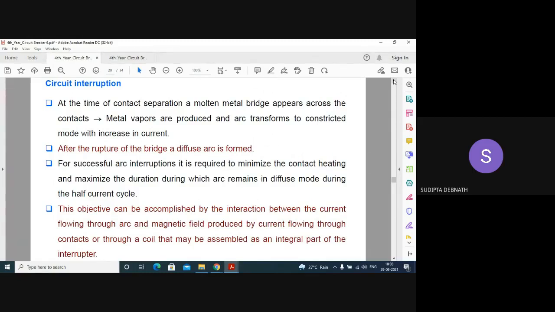This can be accomplished by interaction between the current flowing through the arc and the magnetic field produced by current flowing through the contacts or through a coil. So the magnetic blowout coil you have seen in the air circuit breaker. Here also a coil is assembled as an integral part of the interrupter, so that the magnetic field is produced by the current flowing through the coil, and it helps to maintain the arc in diffused mode.